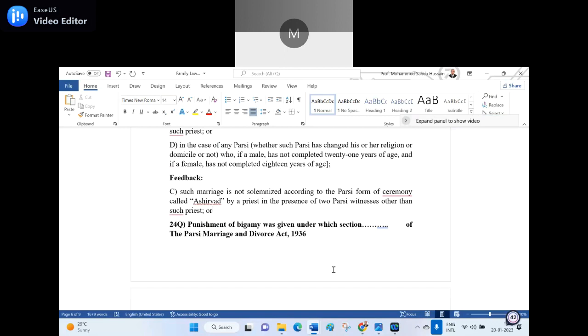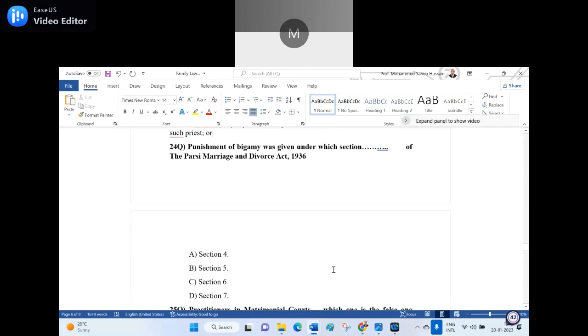24th question. Punishment of bigamy was given under which section of the Parsi Marriage and Divorce Act of 1936? A, Section 4. B, Section 5. C, Section 6. D, Section 7. Section 6, sir. C is the right answer, sir. Wrong. Sir, option D, Section 7. Wrong. Option B, sir, 5. Section 5. Option B, Section 5 is the right answer for the bigamy punishment under the Parsi Marriage and Divorce Act of 1936.